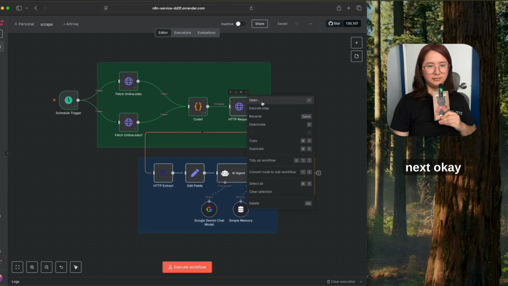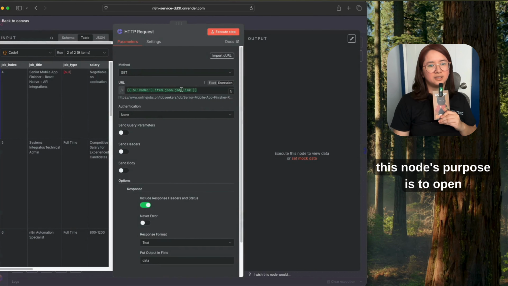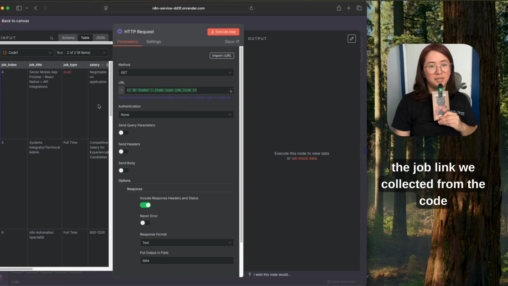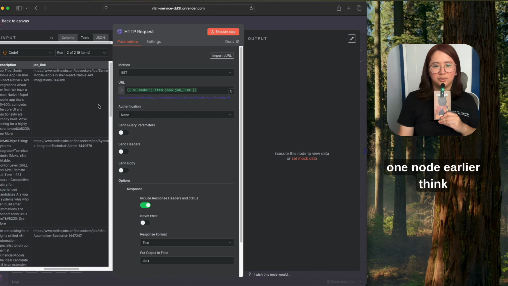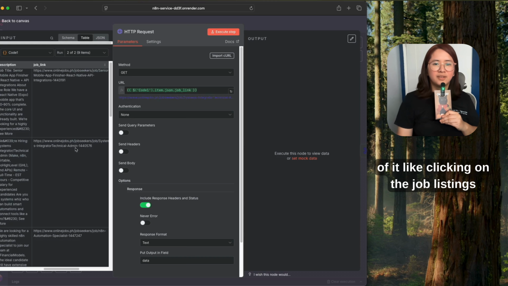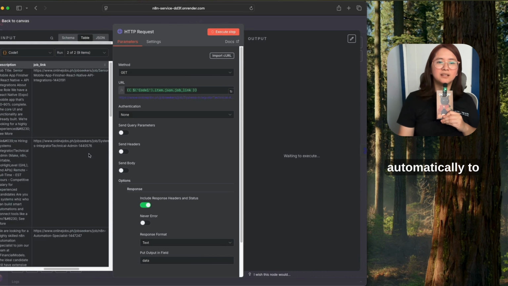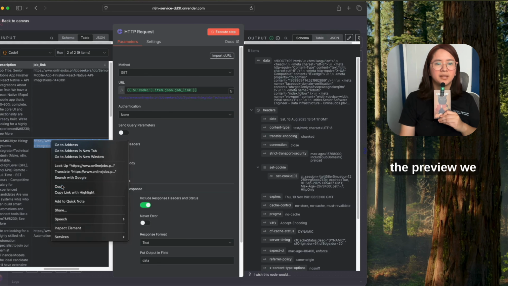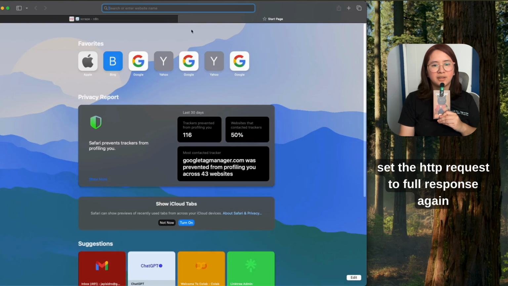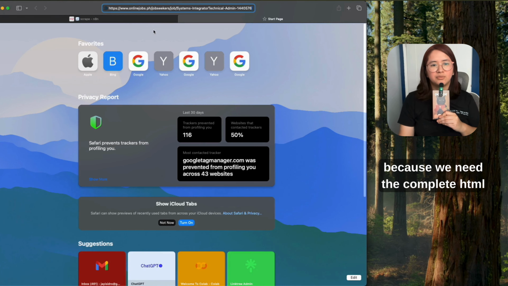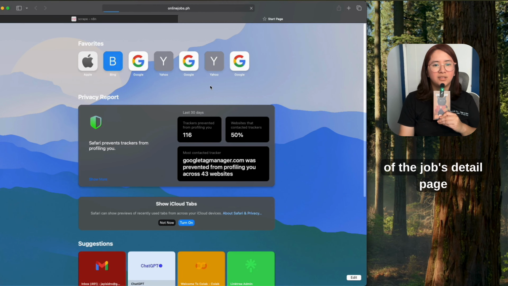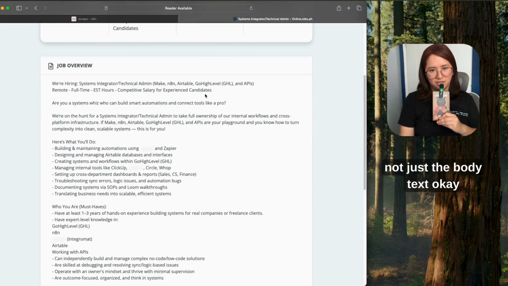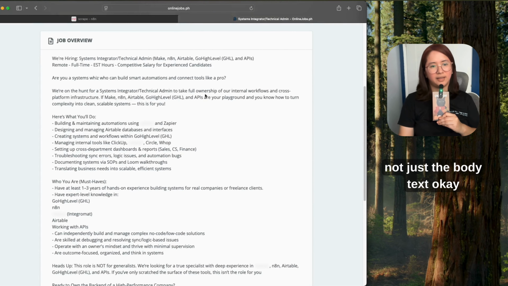Next. Okay, this node's purpose is to open each job's full page using the job link we collected from the code 1 node earlier. Think of it like clicking on the job listings automatically to see the full details instead of just the preview. We set the HTTP request to full response again because we need the complete HTML of the job's detail page, not just the body text, okay?